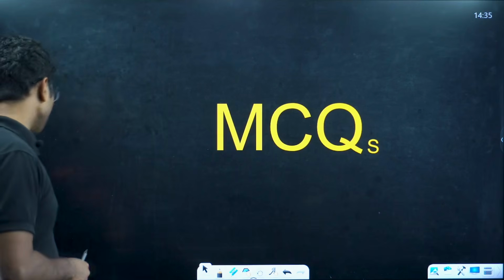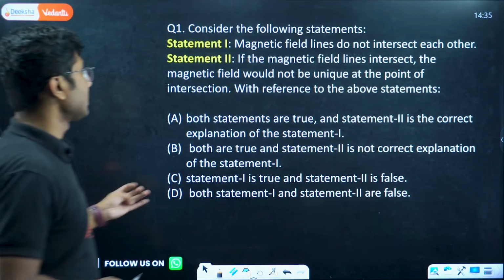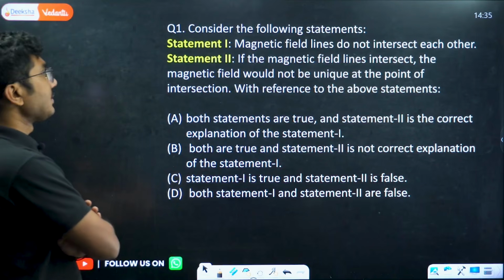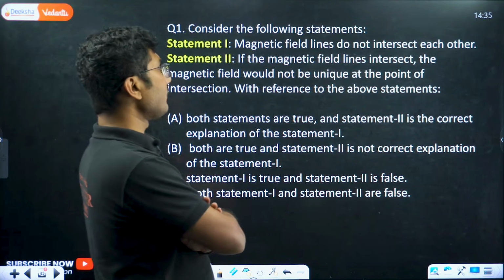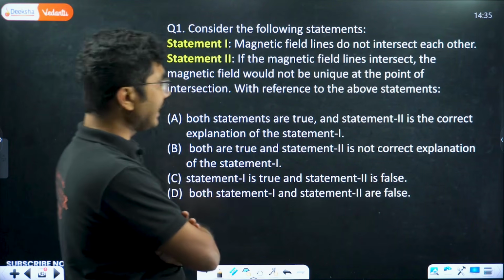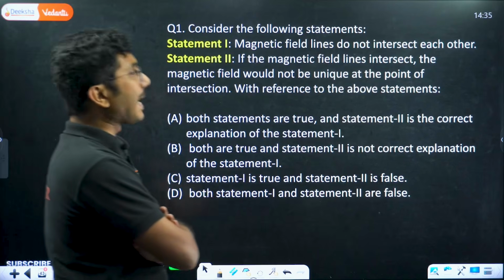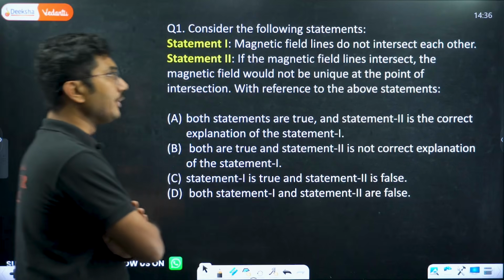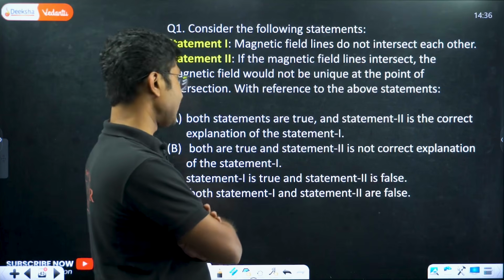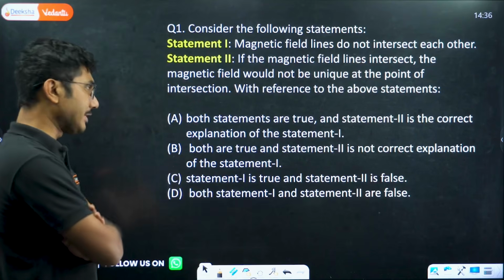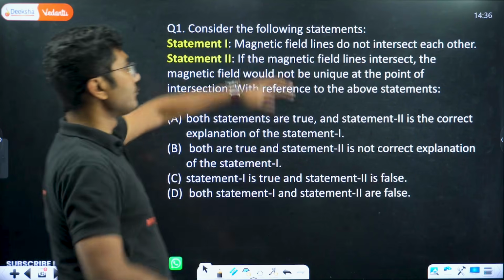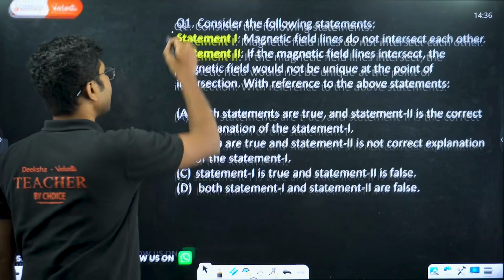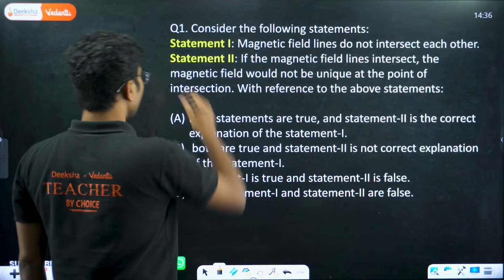Now let us continue with our MCQs. So first MCQ, consider the following statements. Statement number 1, magnetic field lines do not intersect each other. Statement number 2, if the magnetic field lines intersect, the magnetic field would not be unique at the point of intersection. With reference to the above statements, statement number 1 is very true. Obviously magnetic field lines do not intersect, so this statement is true.